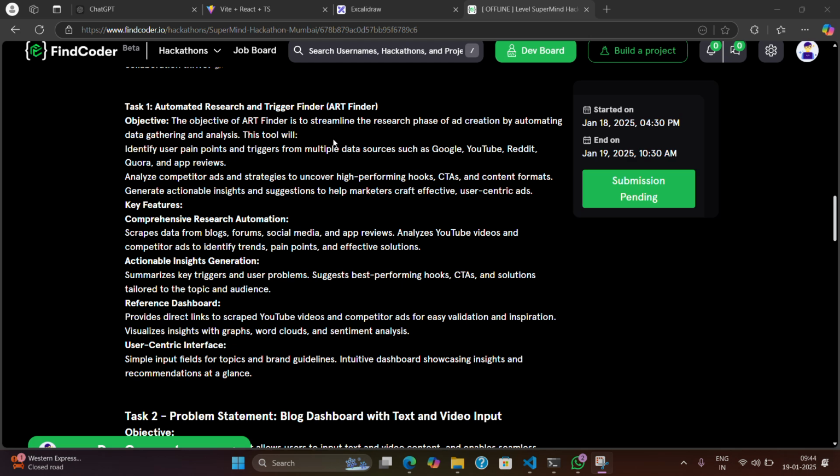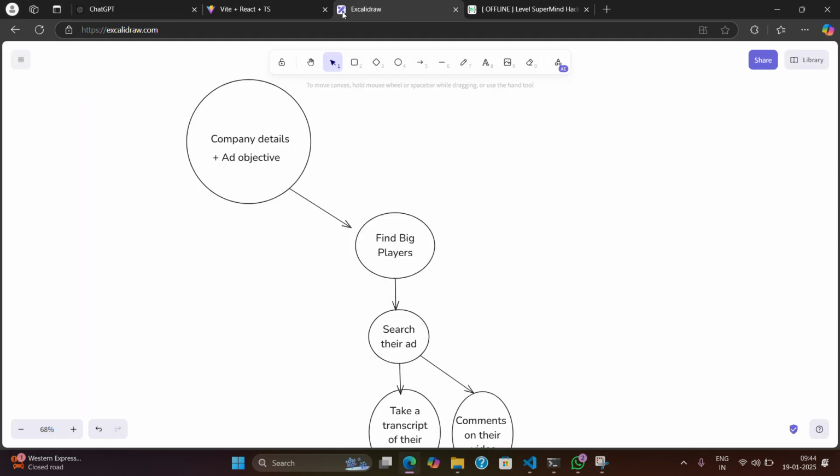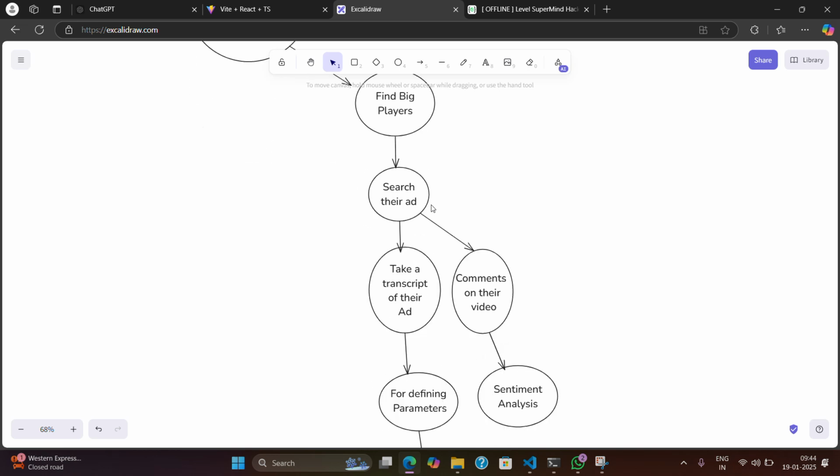Let's have a look. There will be a company. The company will add their details and the type of ad they want. After that, the main ad analysis will be done through the big players of the same domain. So we're going to find big players of the same domain, and then search their ads.